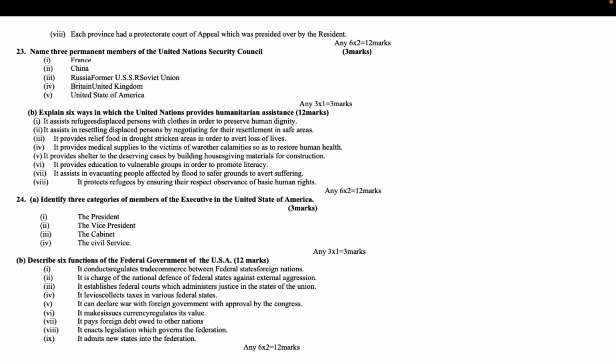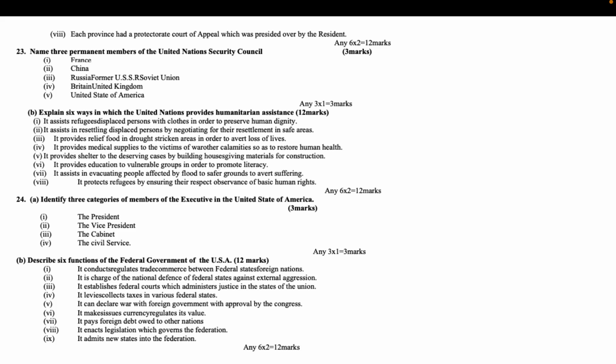Name 3 permanent members of the United Nations Security Council. 3 marks. France, China, Russia or the former USSR, Soviet Union, Britain or United Kingdom, United States of America. Any 3x1 equals 3 marks.